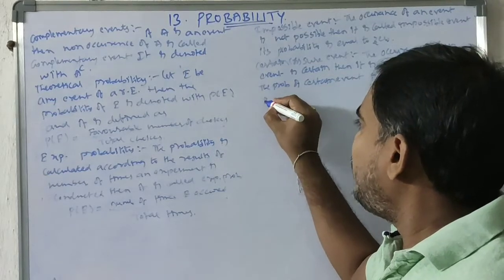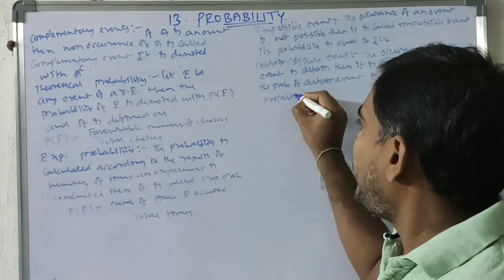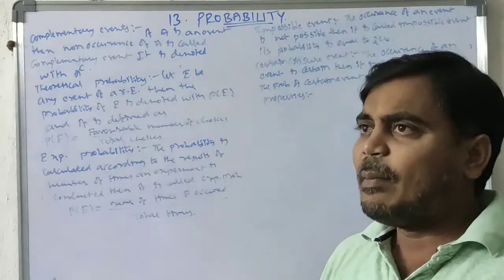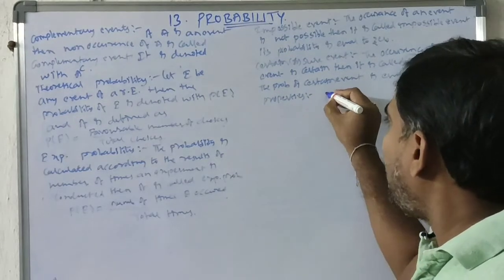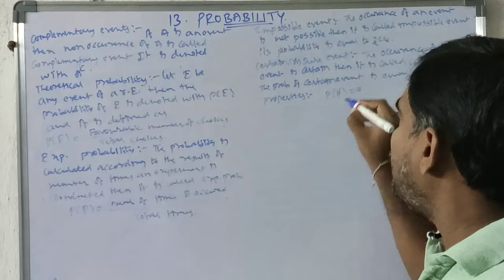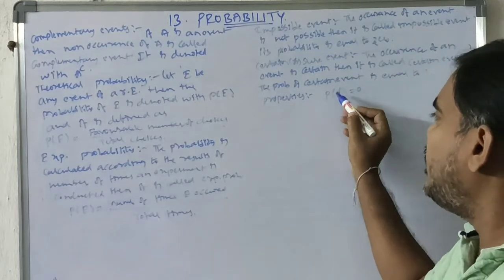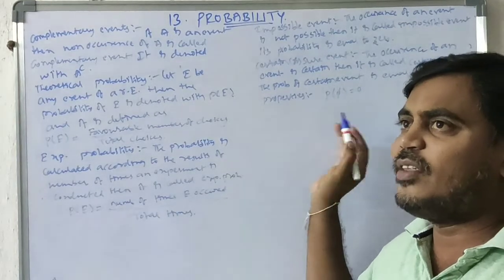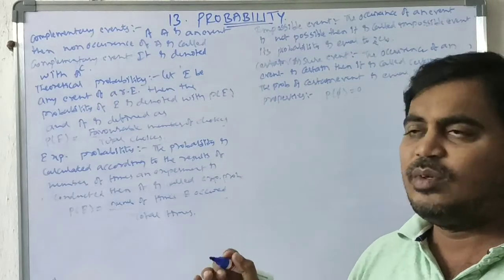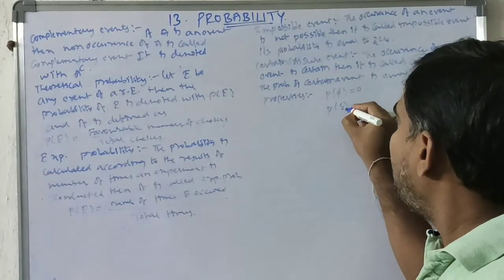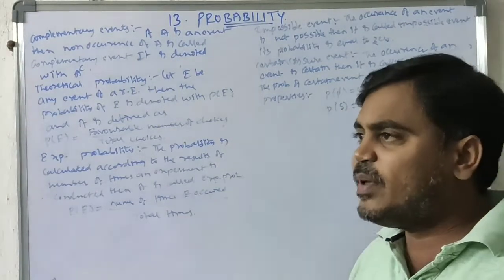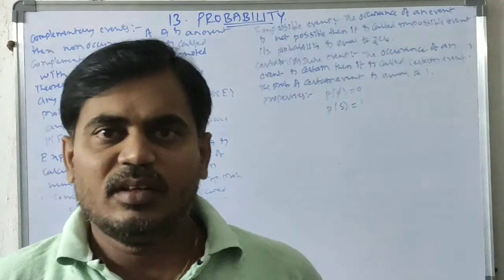Properties of probability. Probability of impossible event is equal to 0. The impossible event we denote with phi. Probability of an impossible event is always 0. Probability of sample space is equal to 1. Sample space is nothing but a certain event.